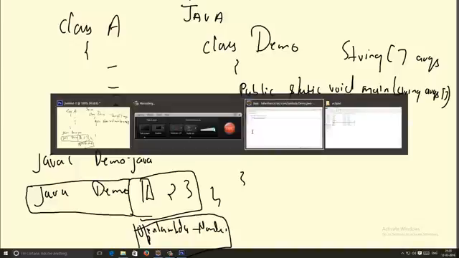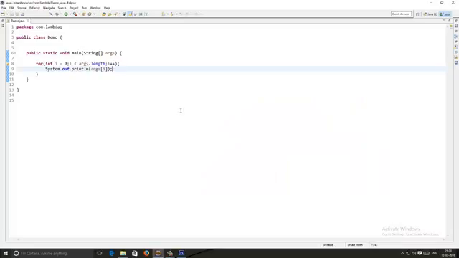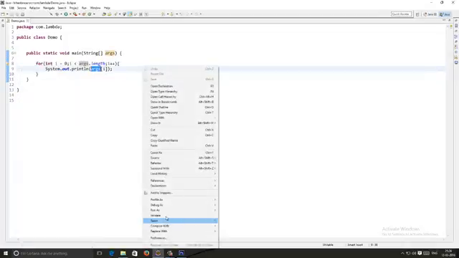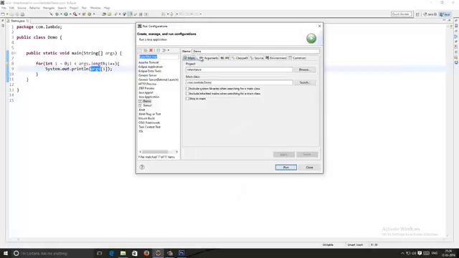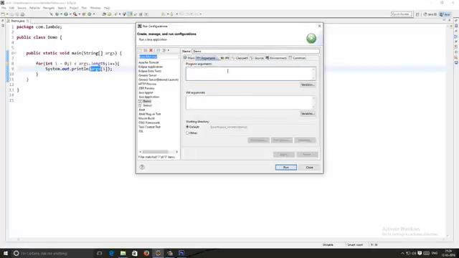So I do have the Java program. We'll see the Java program itself right now. It's a main method which has args, and this is an array object. There's a length attribute which will give you the length of it. I am looping through this array and printing each element. Now how do I run this program? Run as Java application, I usually do. Go to run configurations, arguments. I am passing: Nandish, Open Lambda, welcomes you all to Open Lambda.